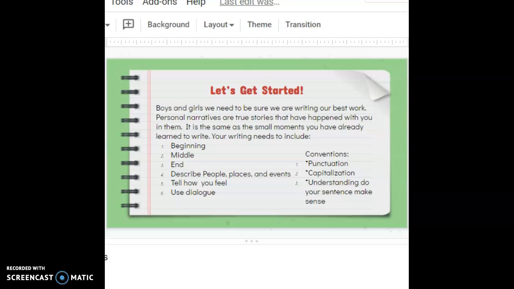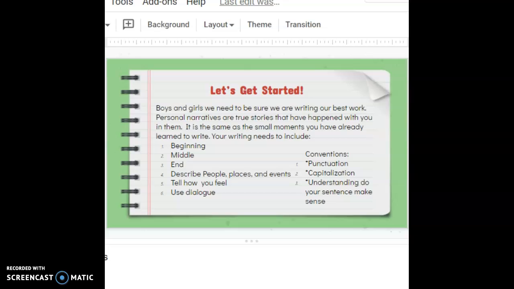Personal narratives are true stories that have happened with you in them. It's the same as the small moments you learned in first grade, second grade, third grade, but now we call them personal narratives because you're able to do so much more in your writing. Your writing needs to include a beginning, middle, and end. You need to describe the people, the characters, the places, settings, and the events or actions.